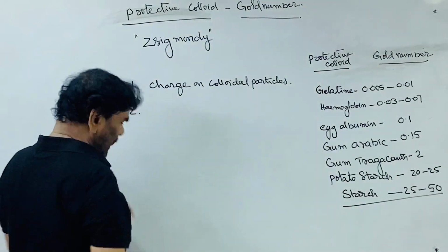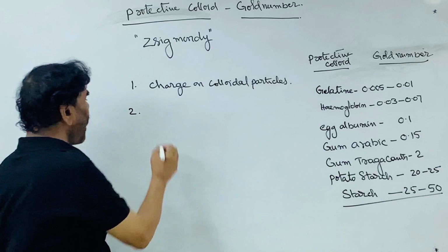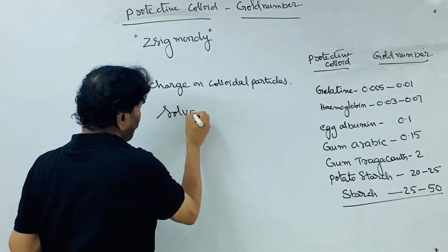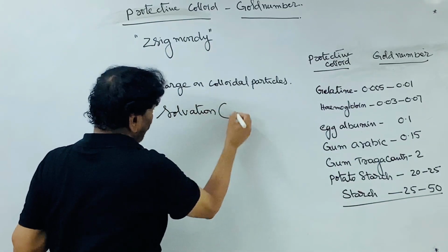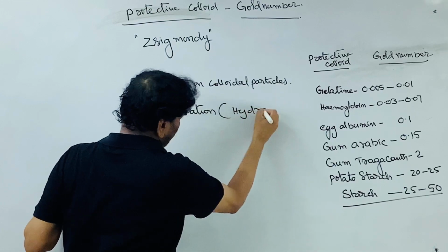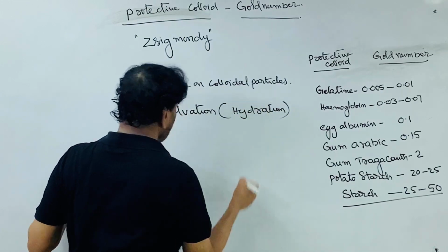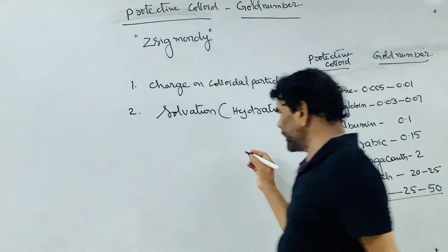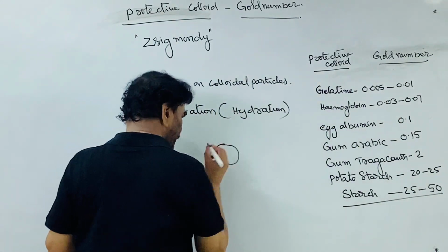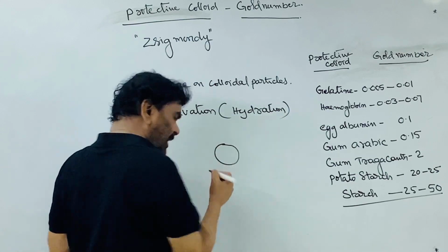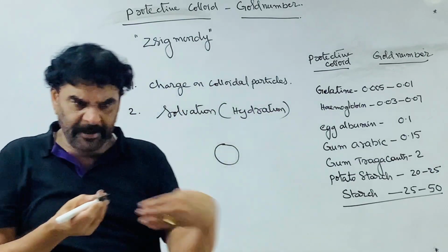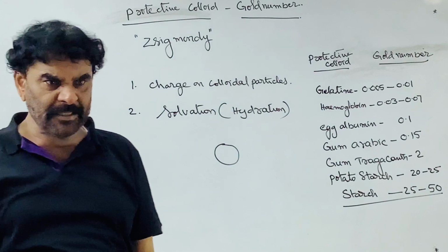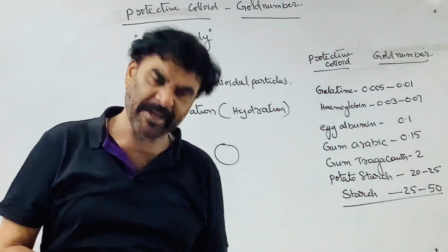The second one is solvation. That is hydration, if the solvent is water. See, this is the colloidal particle. There is an affinity, an interaction, between the dispersed phase and the dispersion medium.